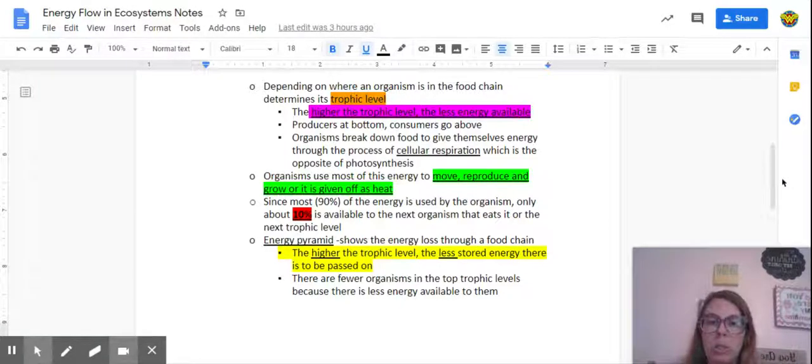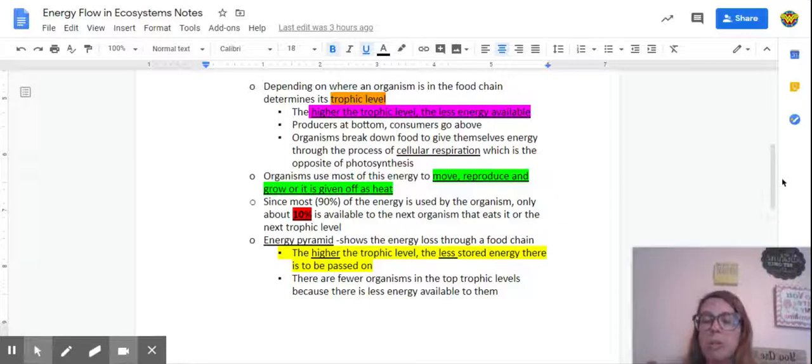Organisms break down food to give themselves energy through the process of cellular respiration, which we've discussed before, which is the opposite of photosynthesis. Organisms then use most of this energy to do three things: to move, reproduce, and grow. Or the energy is given off as heat as a waste product from the body. Since about 90% of the energy is used by the organism itself, only about 10% of the energy is available to the next organism that eats it, or to the next trophic level.